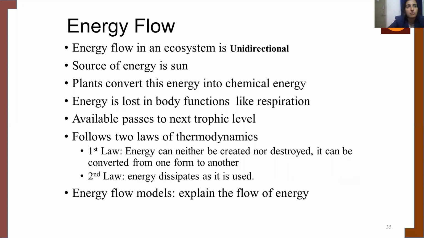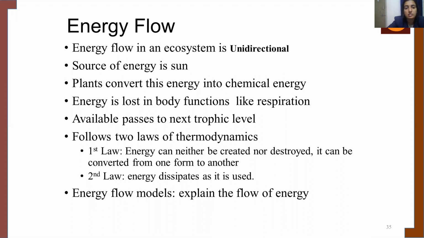So from each trophic level, 10% of energy is lost or reduced when you go to the successive higher energy levels. So now let's talk about energy flow. Energy flow in an ecosystem is unidirectional, that is, it follows a single path. The main source of energy is the sun. Plants convert this energy into chemical energy.